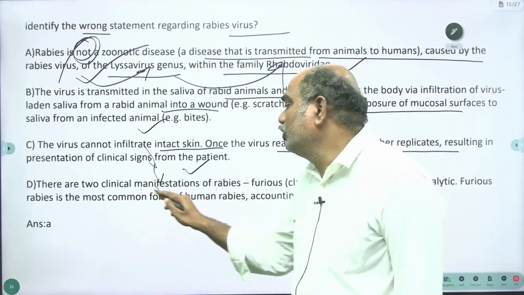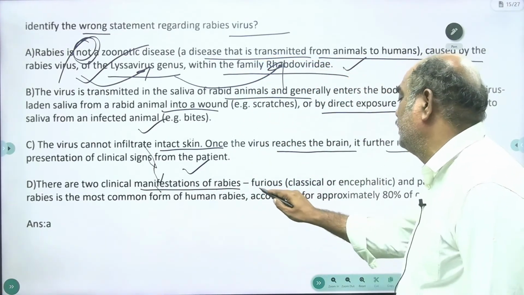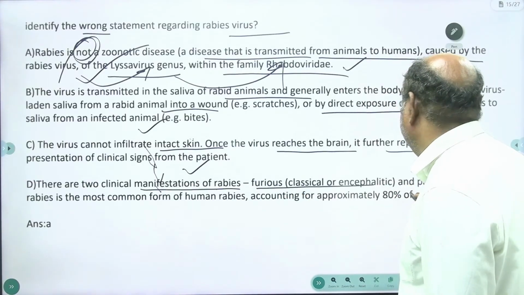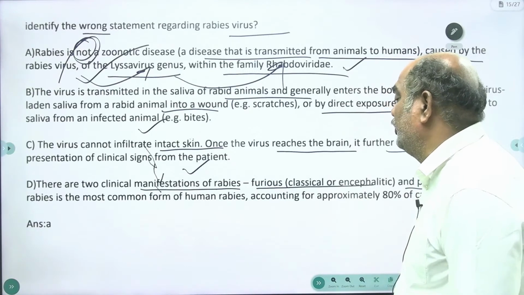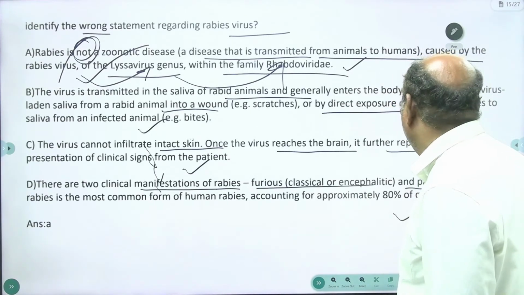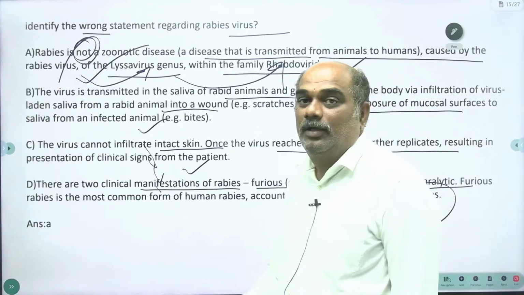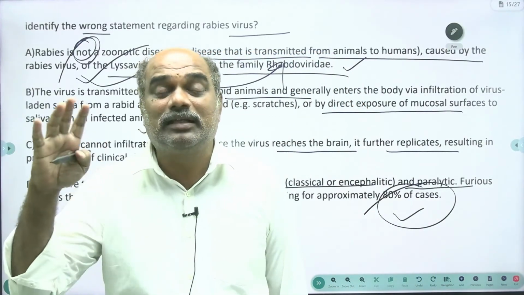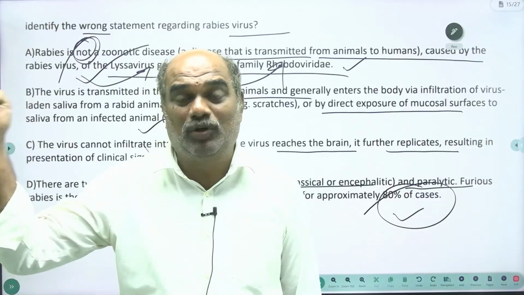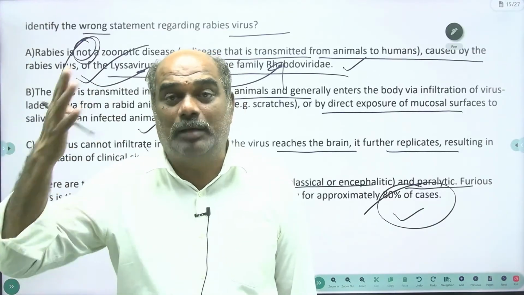Next, there are two clinical manifestations of rabies: classical or encephalitic, and paralytic. Furious rabies is the most common form of human rabies, accounting for approximately 80% of cases. One of the deadliest zoonotic diseases is rabies, even more than Ebola. Even Ebola comes next to the rabies virus.